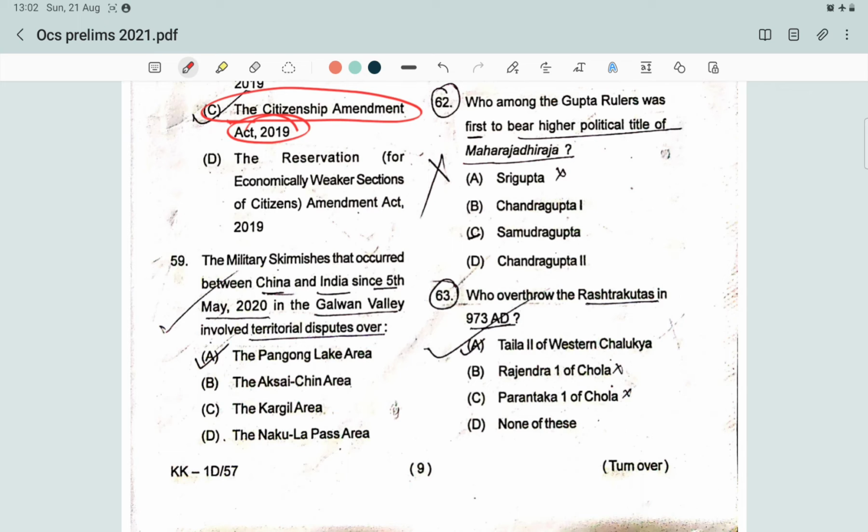The military skirmishes that occurred between China and India since 5th May 2020 in the Galwan Valley involved territorial disputes over which area? That is, the military standoff between India and China rooted in eastern Ladakh, at the Pangong Lake area. It is in the Pangong Lake area on 5th May 2020.